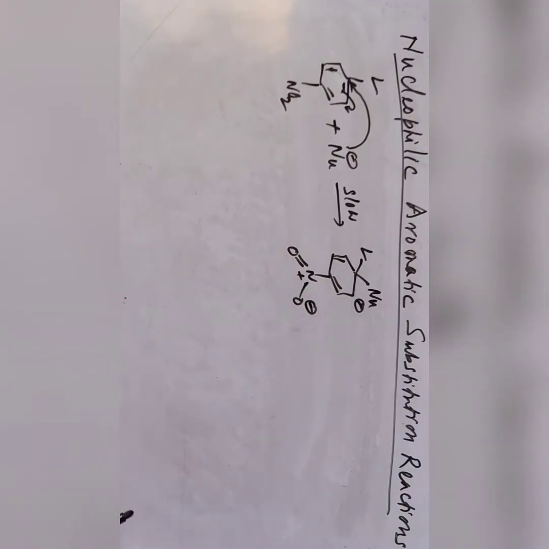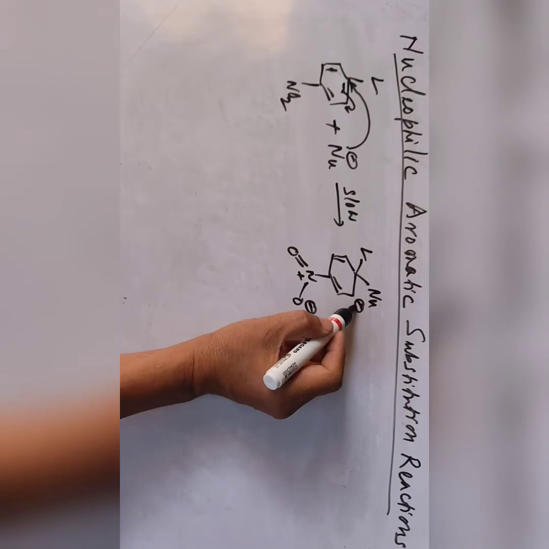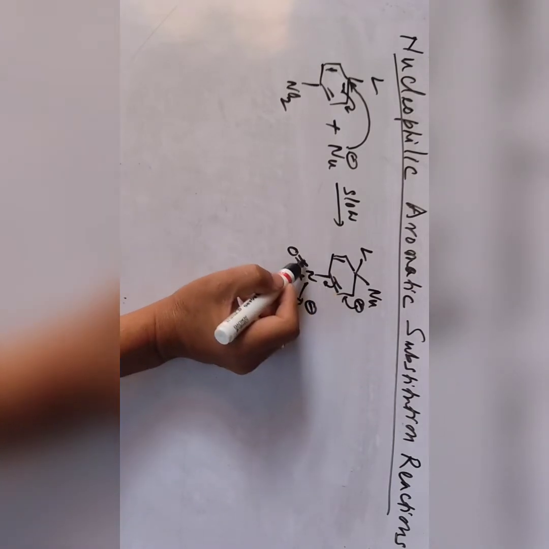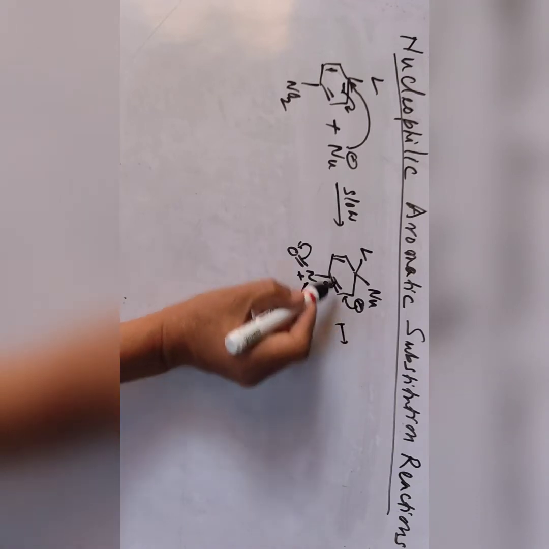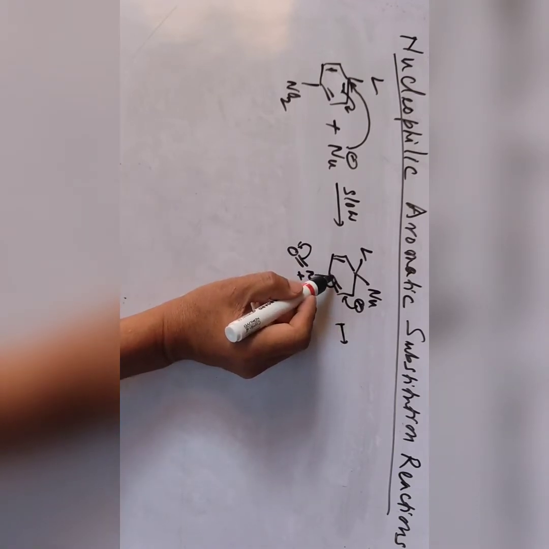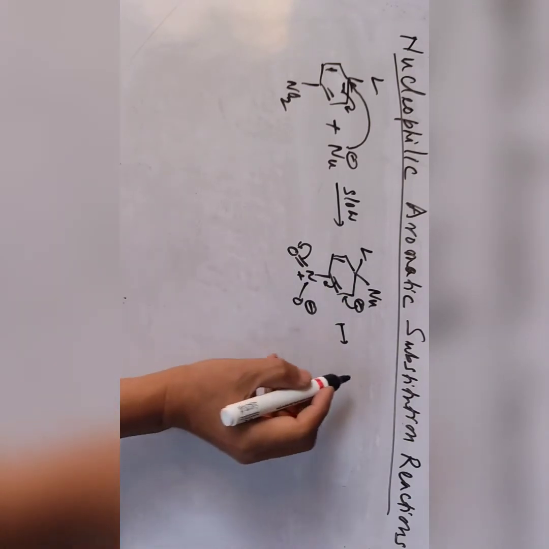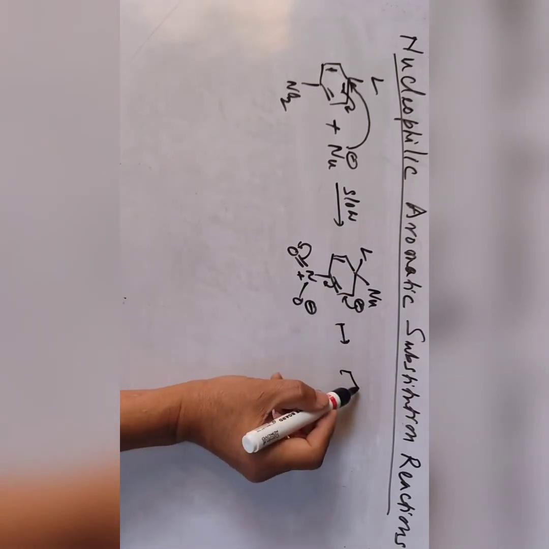Then this one can delocalize this negative charge, then it can be delocalized back again, this way, or you can write it this way. First it can be a negative charge here, or it can delocalize again here like this. So this will be another resonance structure.